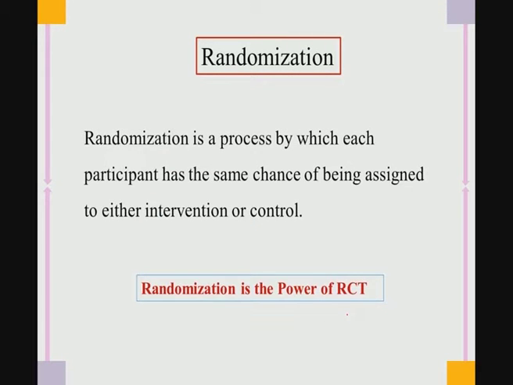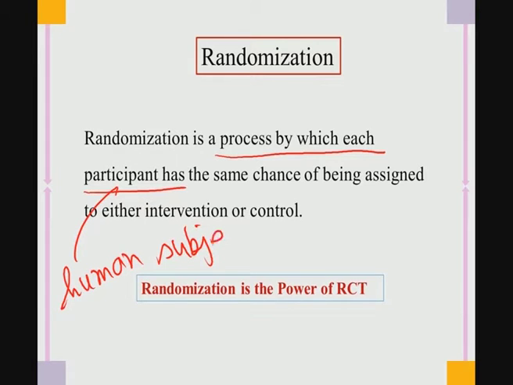What is randomization? It is a process by which each participant, and here participant means a human subject, or people say human volunteer. Okay. So, here you use the term human subject, or each participant who voluntarily takes part in this clinical trial. So, randomization is the process by which each participant has the same chance of being assigned to either intervention or control. What is the meaning of these clinical trials?